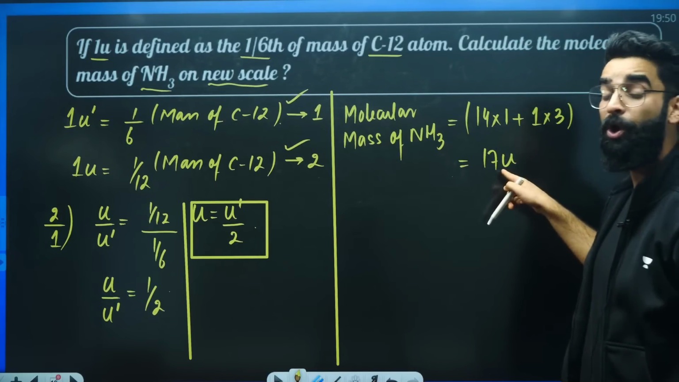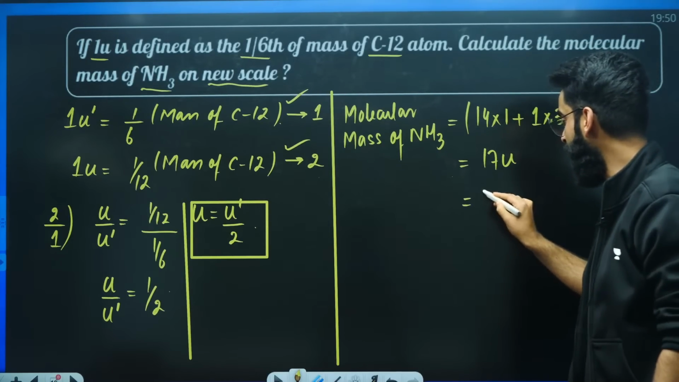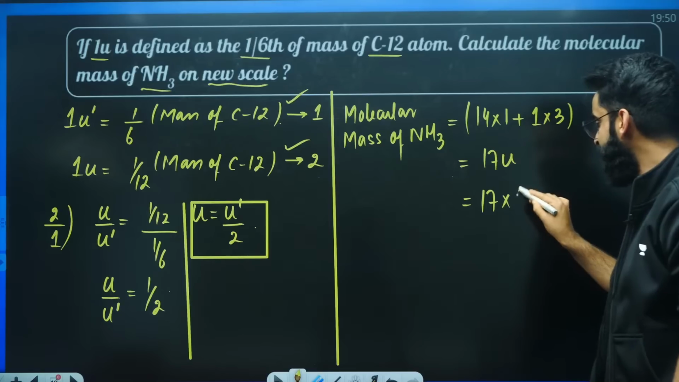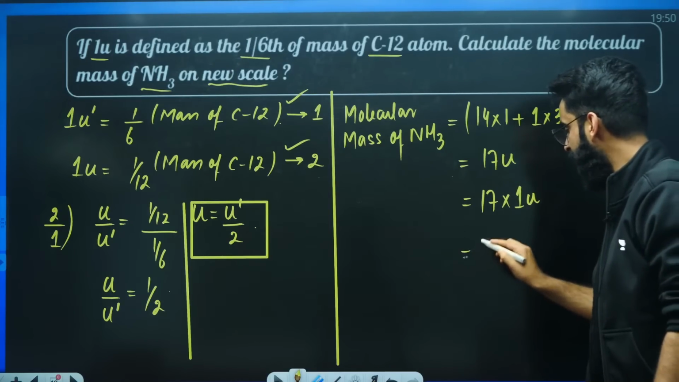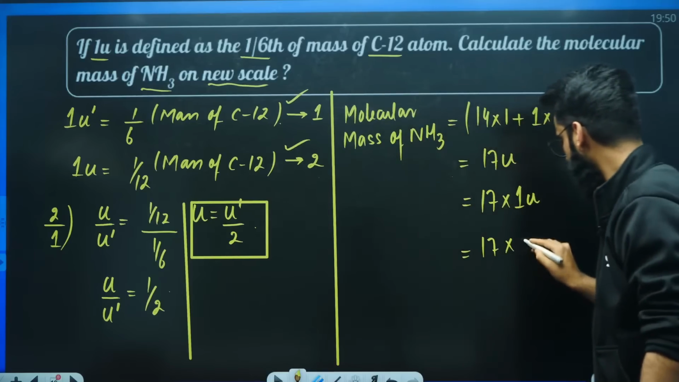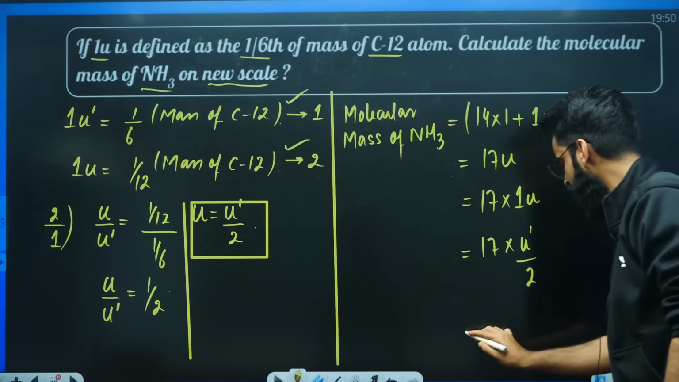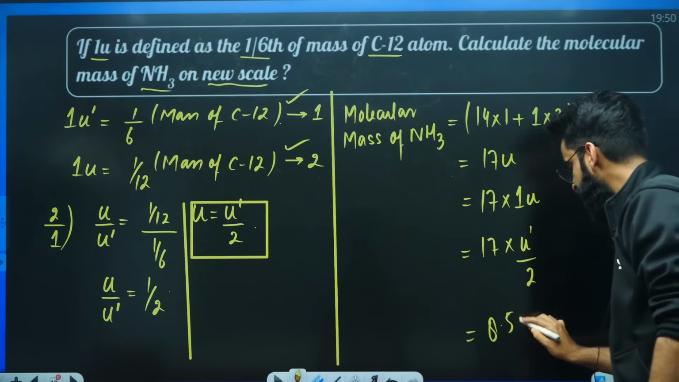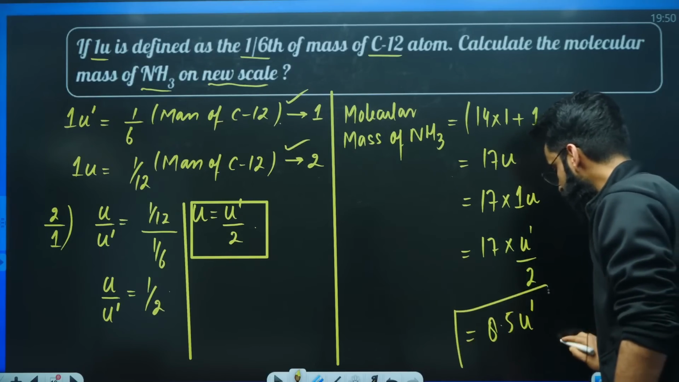So our answer should not be in terms of U, it has to be in terms of U dash. So you will write it as 17 multiplied by 1U. And already you know 1U is just U dash by 2. So it's going to be U dash divided by 2. The value comes out to be 8.5 U dash. This is going to be the answer of the question.